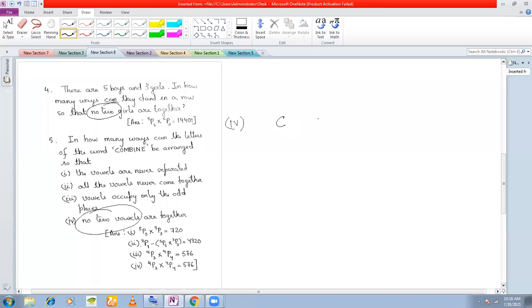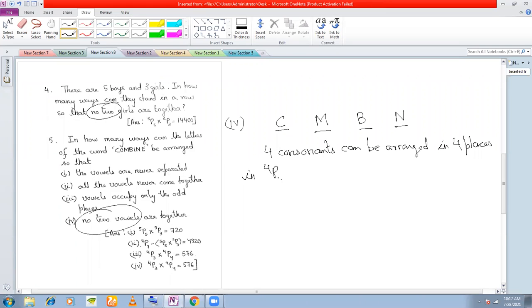C, M, B, and N. So 4 consonants can be arranged in 4 places. In how many ways? 4p4 ways. Right?